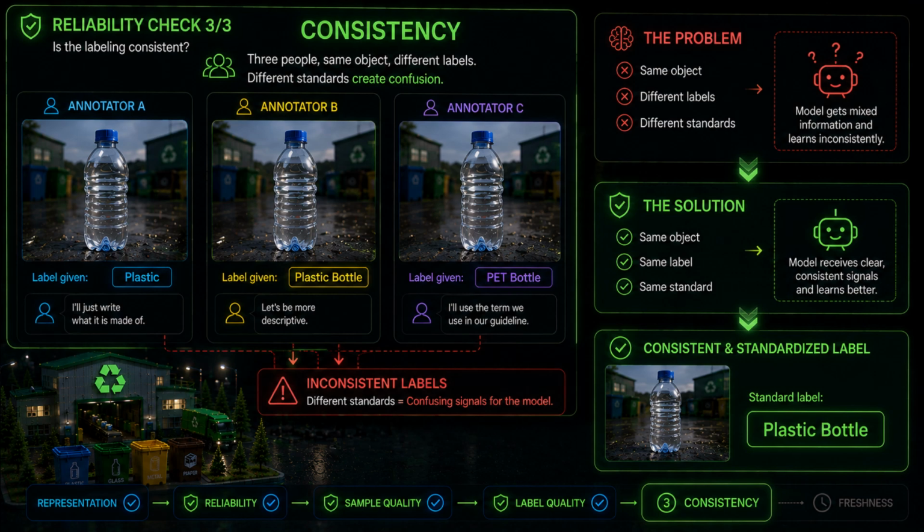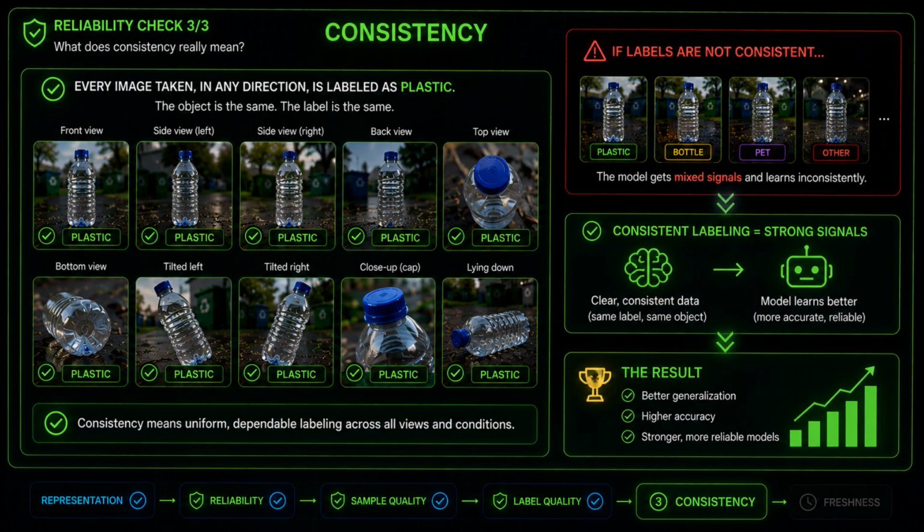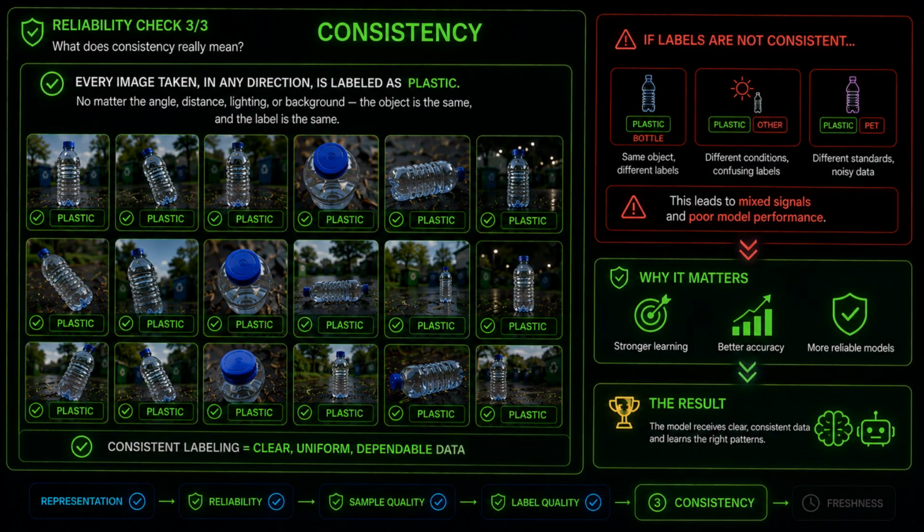Finally, let's talk about consistency. Imagine 3 people labeling the same plastic bottle. One writes plastic, another writes plastic bottle, a third writes PET bottle. They're describing the same object, but they're using different standards. Consistency doesn't mean every image should look the same. It means every sample should follow the same rules. When your samples are reliable, your labels are accurate, and your data is collected consistently, your miniature world becomes much more trustworthy.